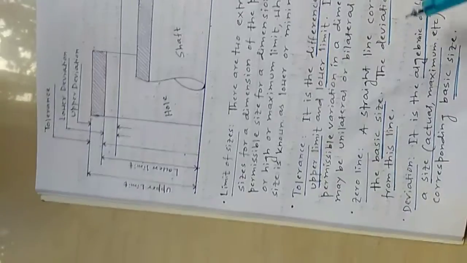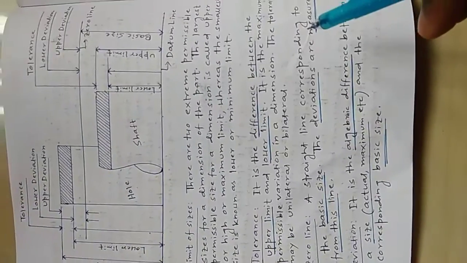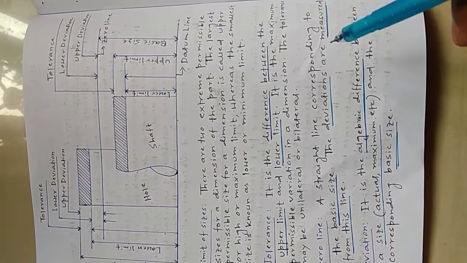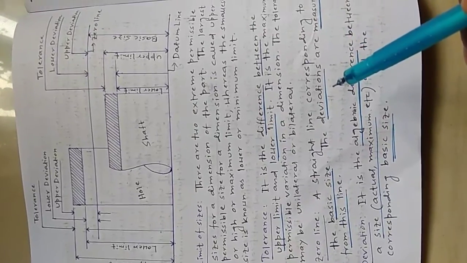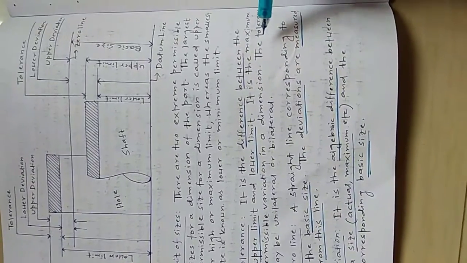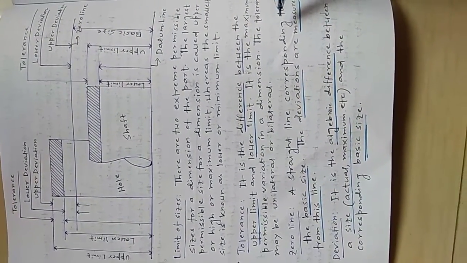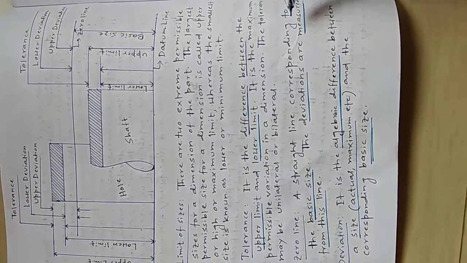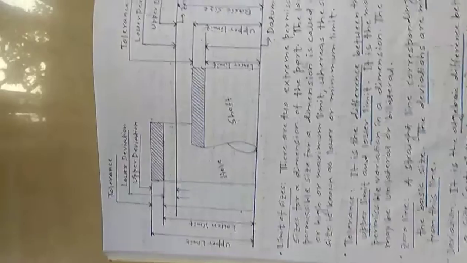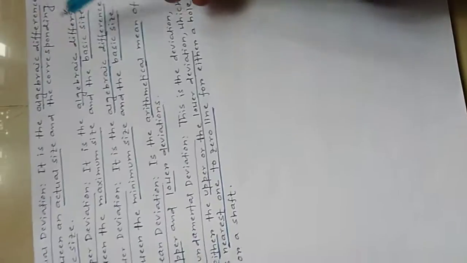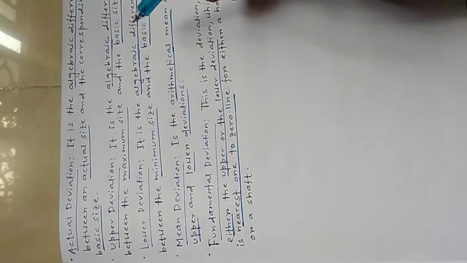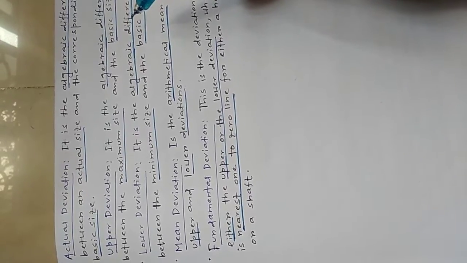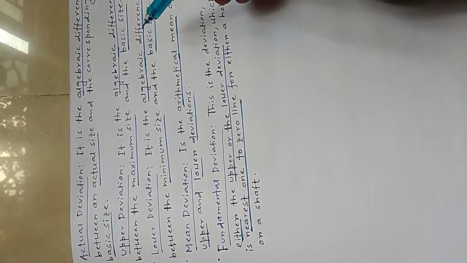Now what is zero line? A straight line corresponding to the basic size. The deviations are measured from this line only. So this one is the zero line. Now what is deviation? It is the algebraic difference between a size, that is the actual or the maximum size, and the corresponding basic size. So what is actual deviation? It is the algebraic difference between an actual size and the corresponding basic size.